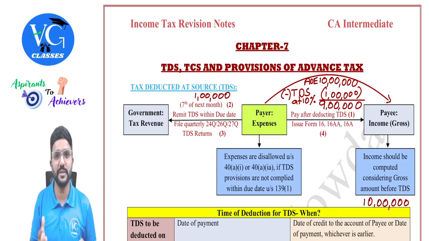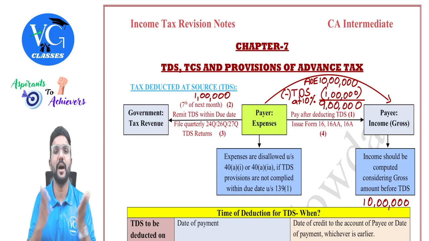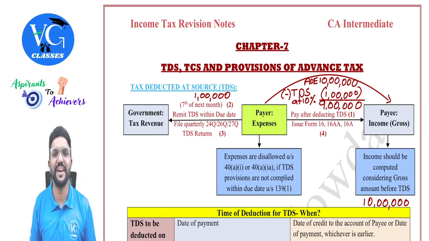But in addition to this, even normal people will end up paying tax in the previous year itself. And the tax I'm talking about is income tax. Sir, how is it possible, sir? Guys, the government will collect income tax from the people directly or indirectly in one way or the other. And which are those ways is what we are learning in this chapter.